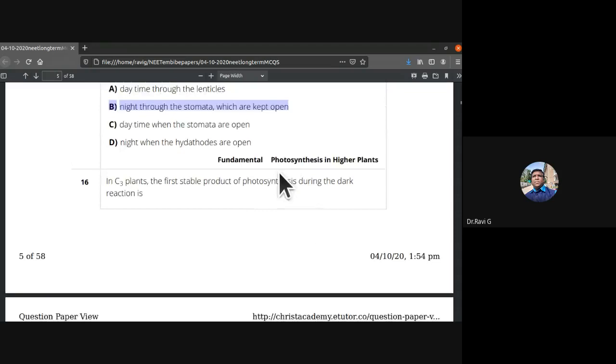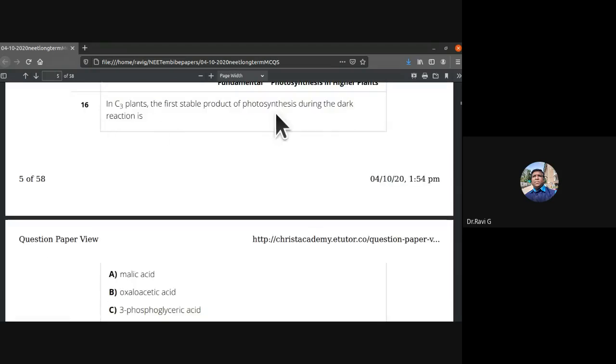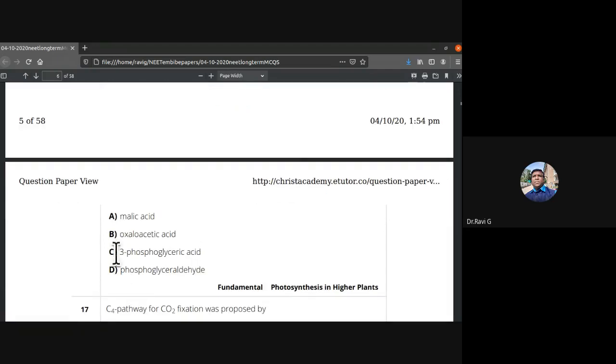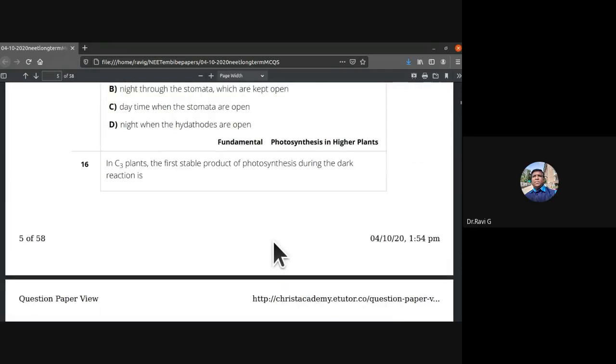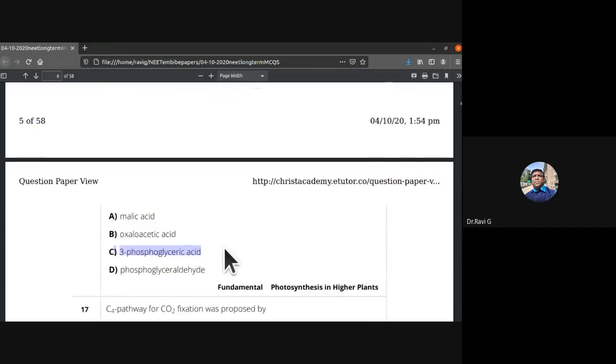In C3 plants, the first stable product of photosynthesis during the dark reaction is 3-phosphoglyceric acid. So that is an easy question. So the 15th one is B, the answer. 16th is C. Okay, 15th is B, 16th is C answer.